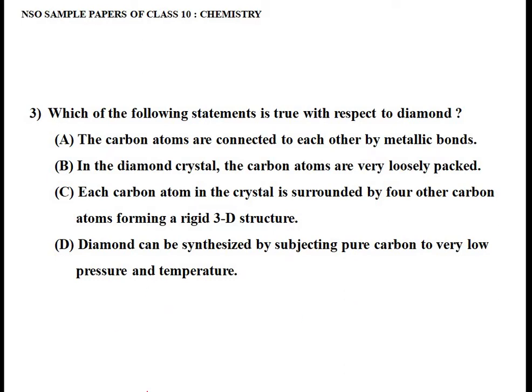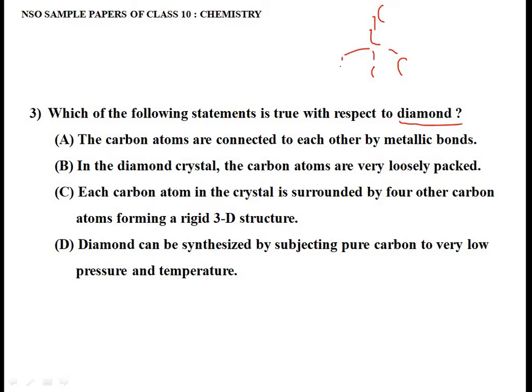Now, first of all, what is diamond? We know that a diamond has a three-dimensional network structure, where each carbon is connected to 4 other carbons in a tetrahedral way.